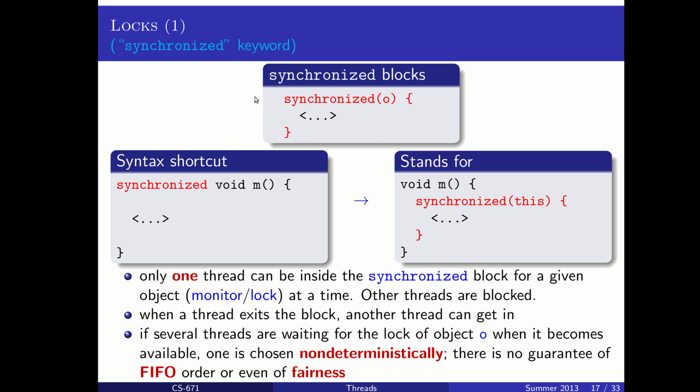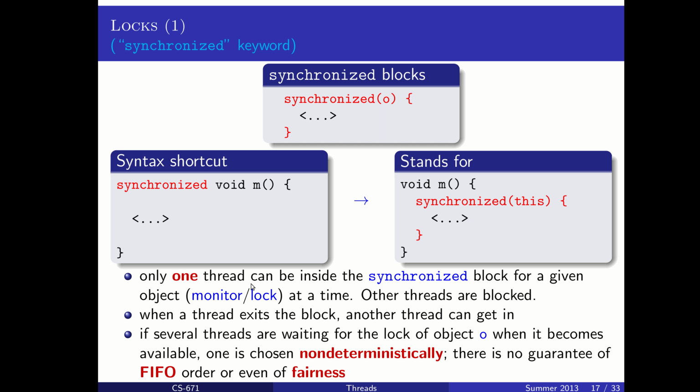Another way to handle this kind of problem of threads interacting negatively is to create synchronized blocks rather than just methods, which we do have a synchronized method structure that we can use. We can also synchronize blocks of our code, sort of like an if statement or a try-catch, but it states this section of the code is synchronized on a particular object, meaning that if someone else tries to use that object in a synchronized block, then it will stop. So only one thread can be inside the synchronized block for a given object.